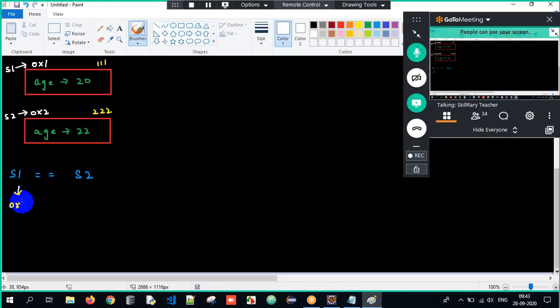S1 is pointing to the address 0x1 wherein the age is initialized to 20. S2 is pointing to the address 0x2 wherein the age is initialized to 22, and the respective hash codes are 111 and 222. So now when I tell S1 equal to S2, internally the addresses will get compared. That is nothing but 0x1 equal to 0x2. Is it true? No. So it is false. Even if you compare the hash codes, they are always different. Two student objects, two different addresses, two different hash codes, so it's always false here.